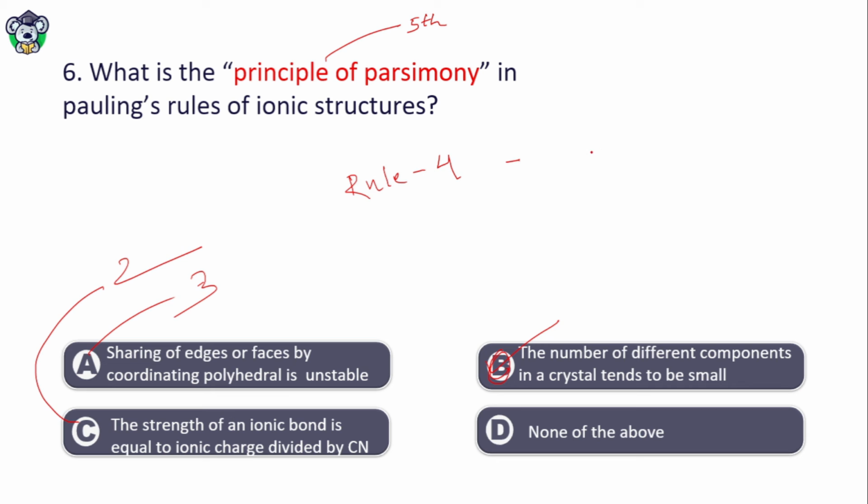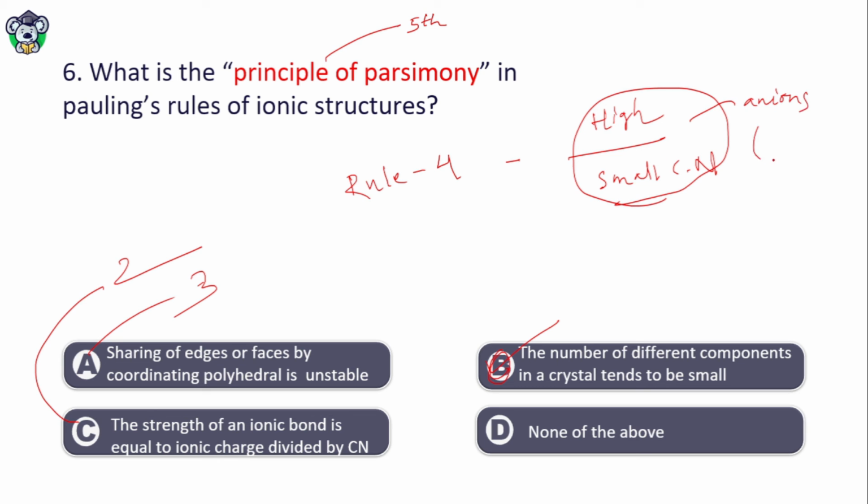They don't share their anions with other cations because they have high valency and small coordination number. And the fifth rule is the principle of parsimony.